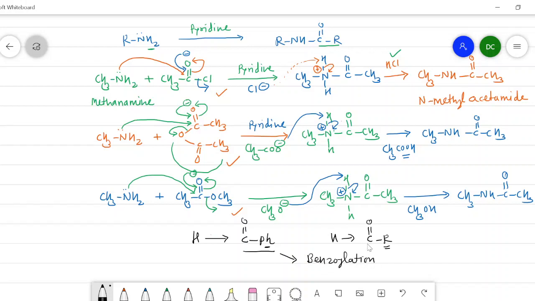It is basically observed in phenol, and this benzoylation reaction is also known as the Schotten-Baumann reaction, where amines are benzoylated to the corresponding product in presence of alkali. So let's see the Schotten-Baumann reaction.